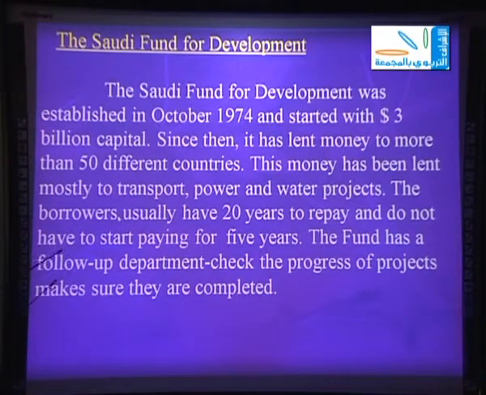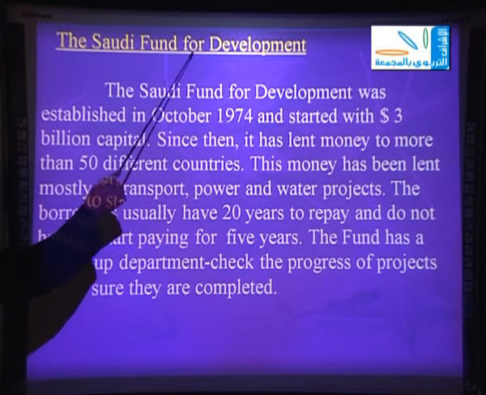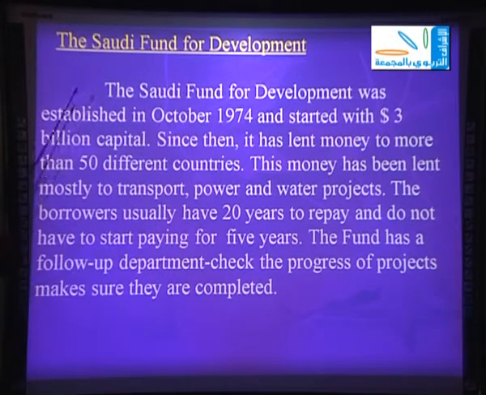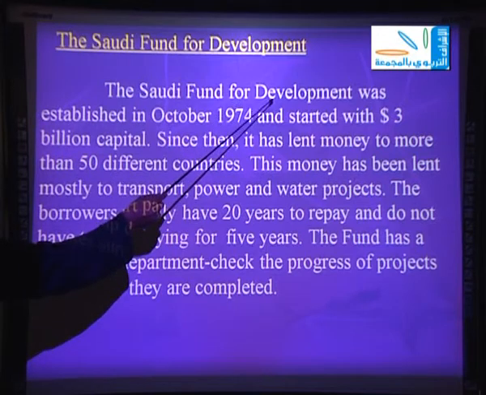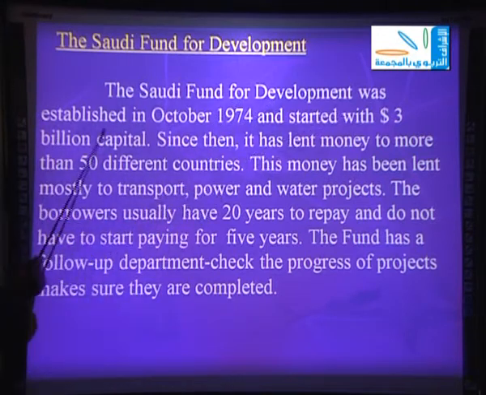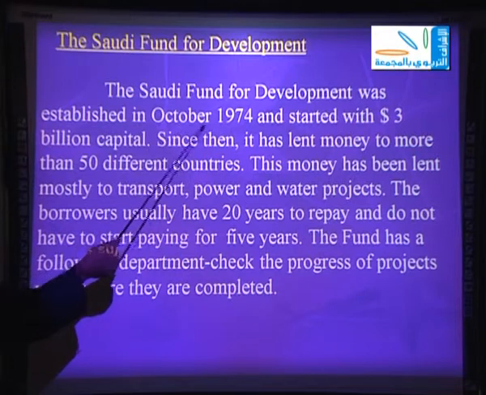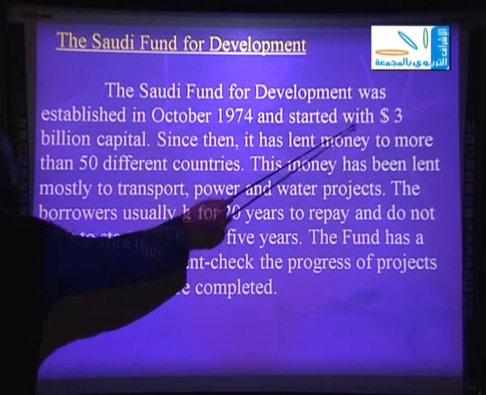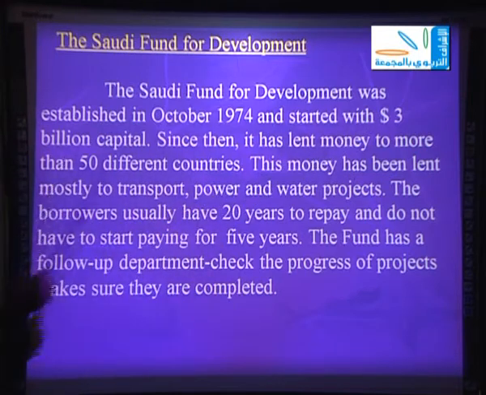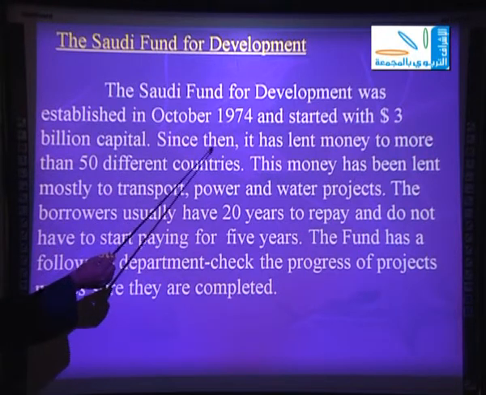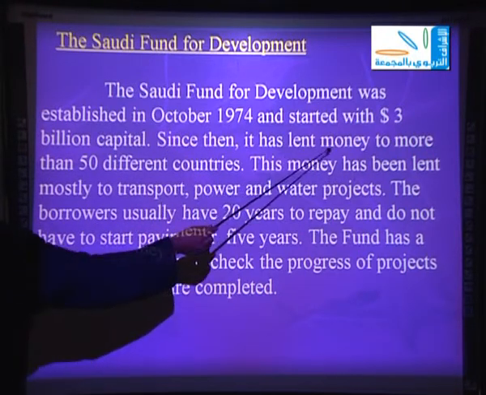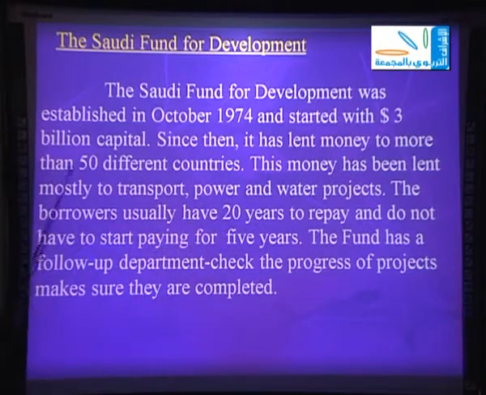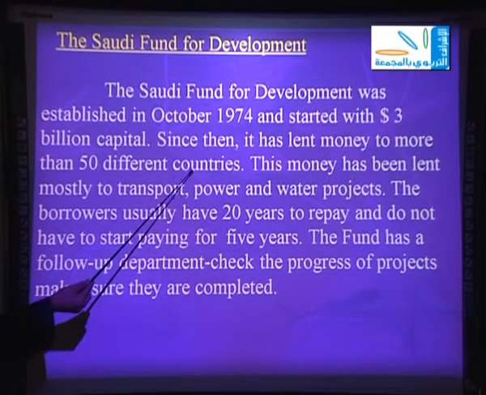Here is the paragraph. The title here is the Saudi Fund for Development. The Saudi Fund for Development was established in October 1974 and started with $3 billion capital. Okay? Since then, it has lent money to more than 50 different countries.